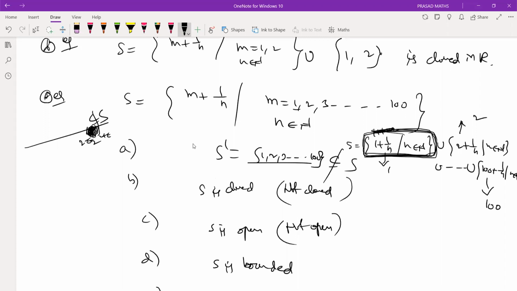Yes or no? What is my open set? At every point it is an interior point. Every point that you take in the set is an interior point. But what you have shown is we found at least one point, 2, that is not an interior point of the set S. Therefore, we claim that S is not open. Right? Question: is it bounded?